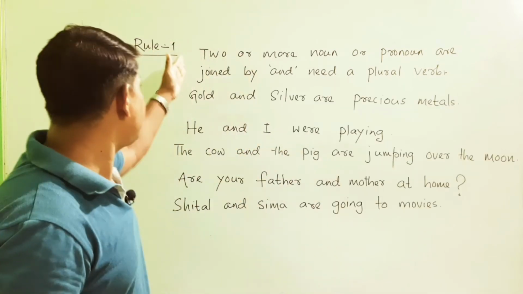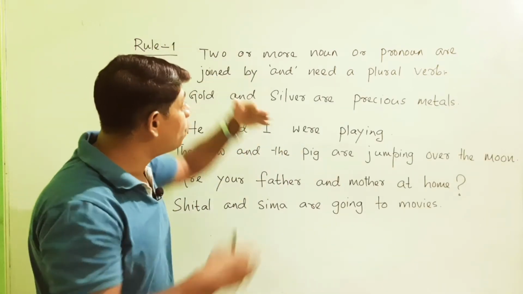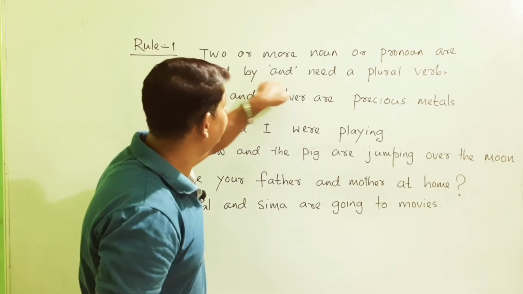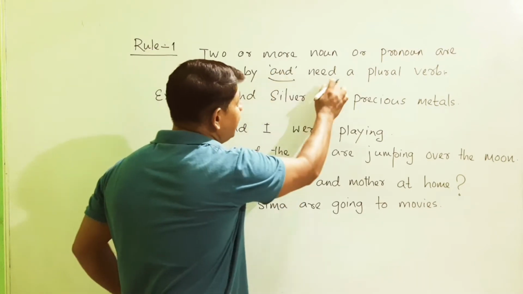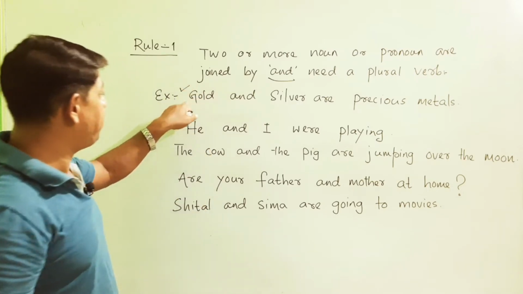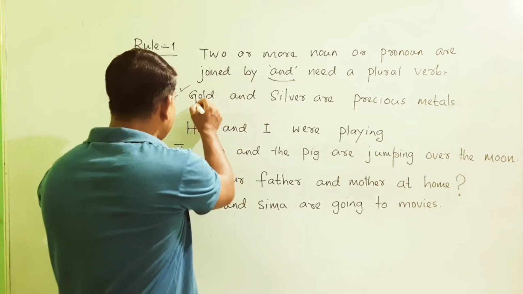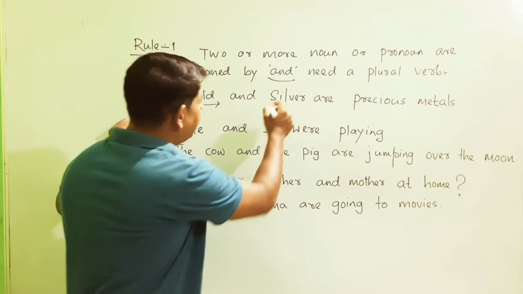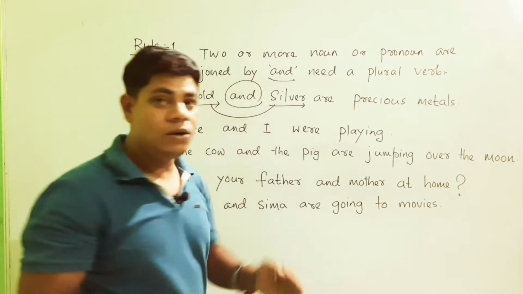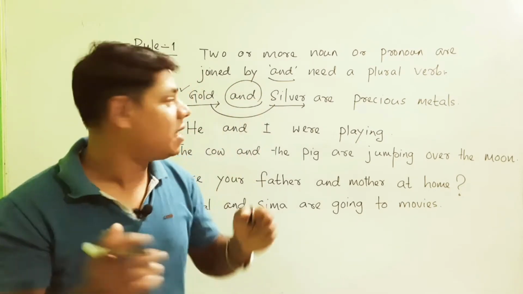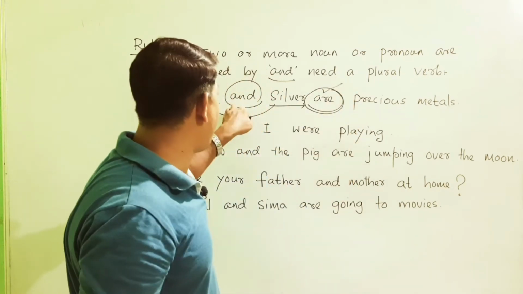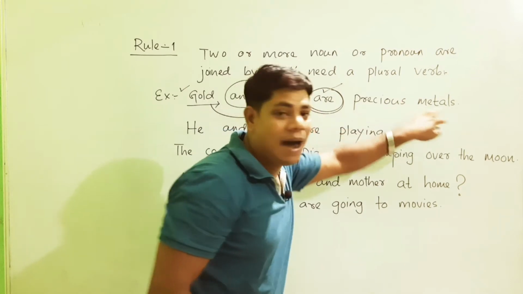So friends, in accordance with rule number 1, two or more nouns or pronouns joined by and, it is important, need a plural verb. So let us think about the first example, gold and silver. Here gold is a noun, here silver is a noun, and they are joined by and here. No doubt it will be treated as plural. So here it is carrying the plural verb. Gold and silver are precious metals.